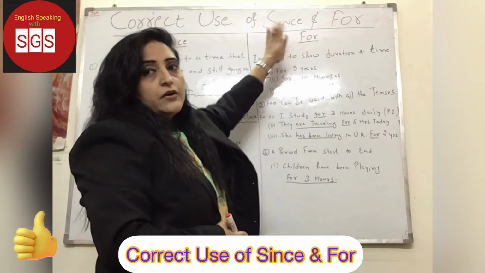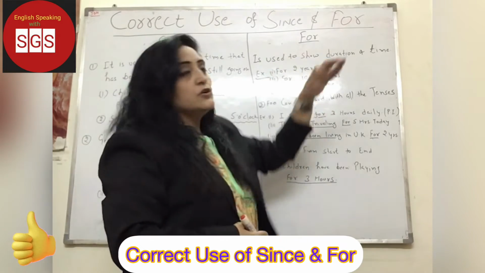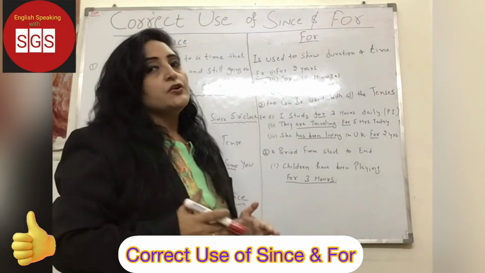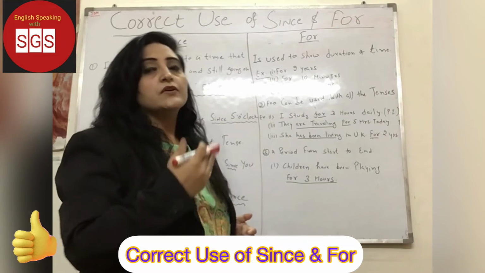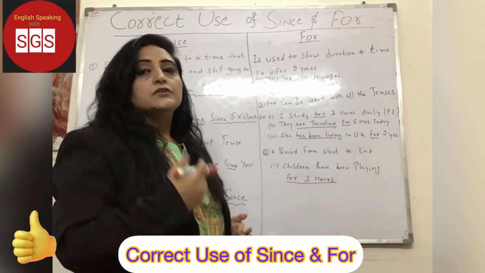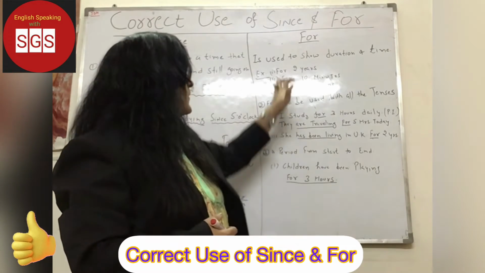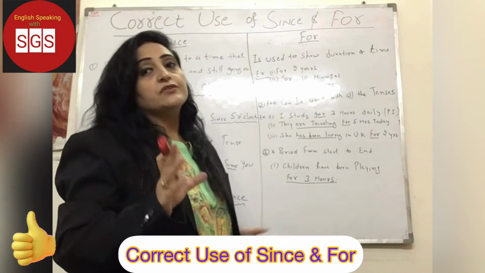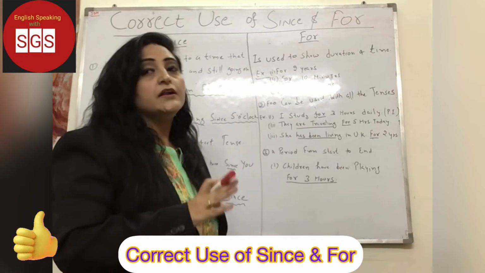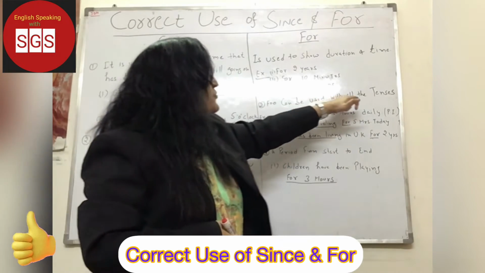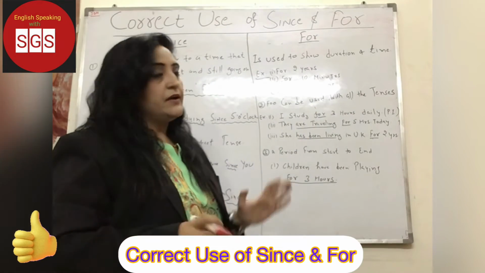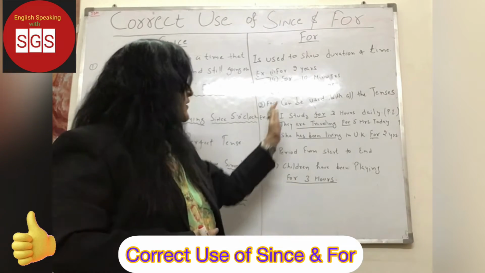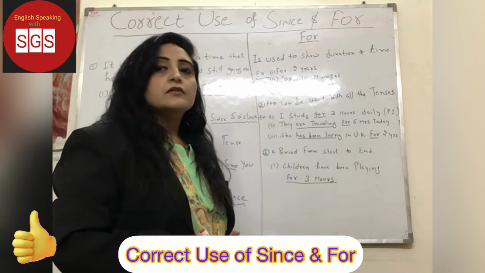Now, for. Where we use for, it is used to show duration of a time. That means we know that the work has started and we know the duration of that work. Example, for 2 years, for 10 minutes, for 6 months. So we know the duration, when the work has started and when it has ended. Clear? For can be used with all the tenses. As I told you, since can be used with perfect tenses majorly, generally. But for can be used with all the tenses.